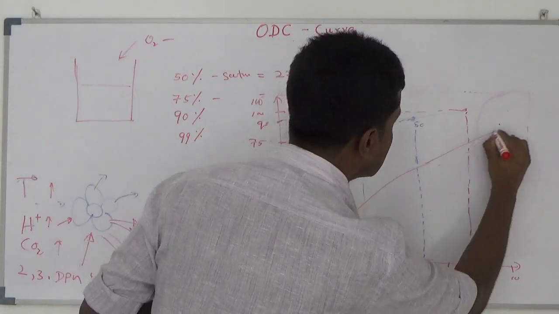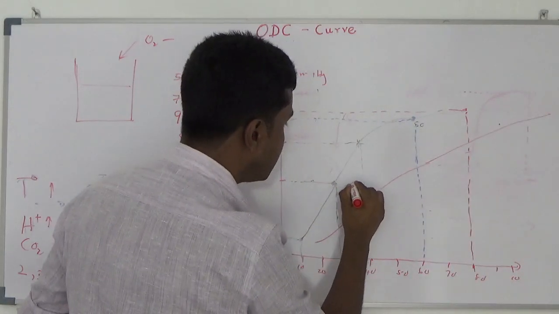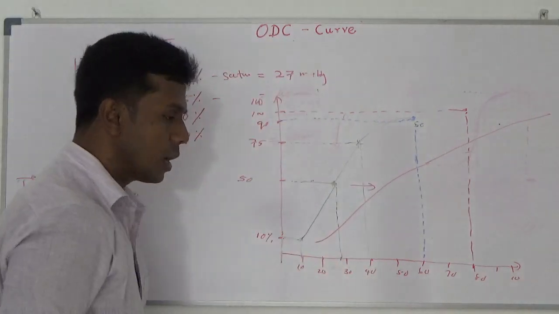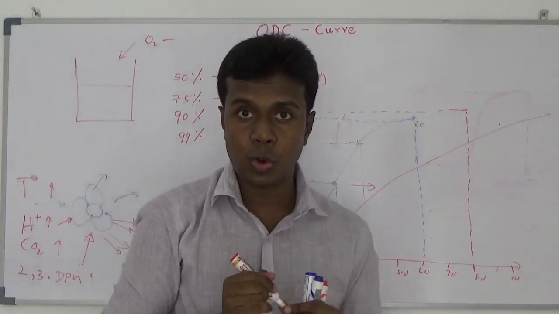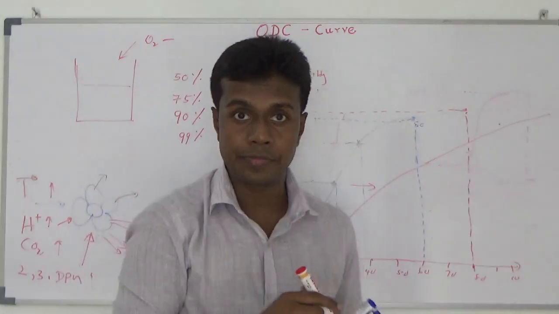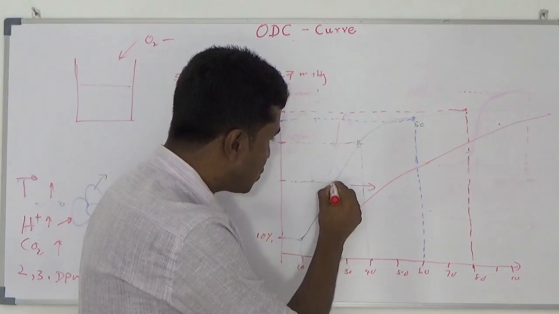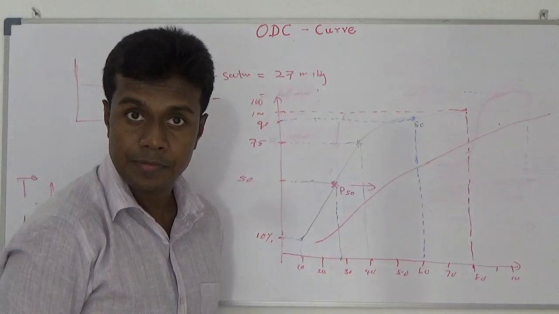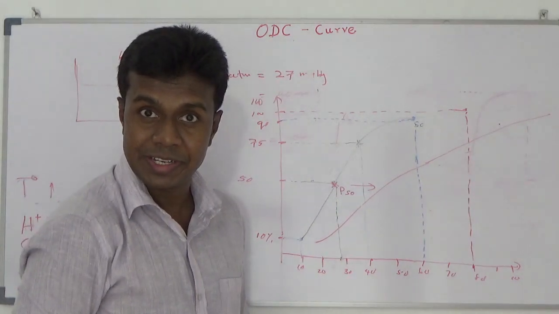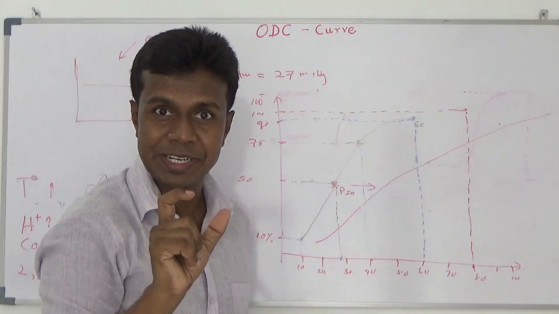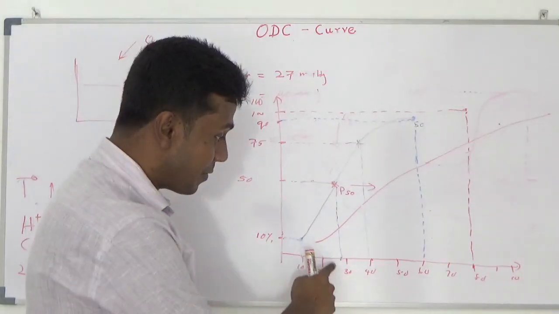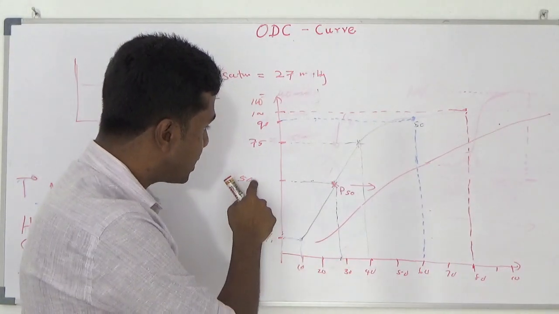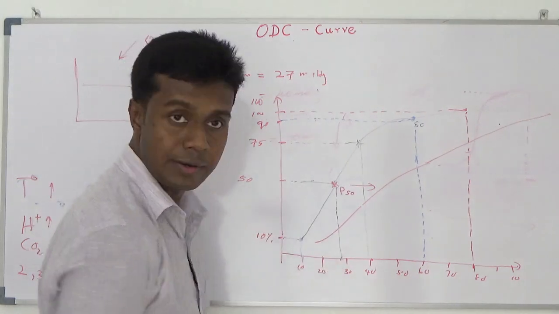The oxygen association-dissociation curve will shift to the right side. If I give an exact point to identify the dissociation shifting, this value is called P50. Why do I call it P50? Not P53, P53 is a gene, not belonging here. So P50 means the partial pressure at 50% saturation.